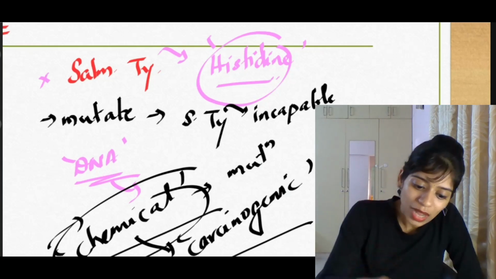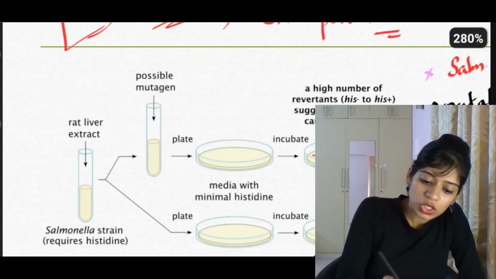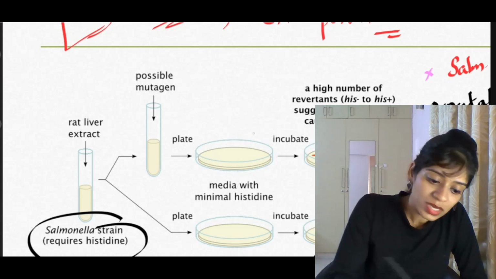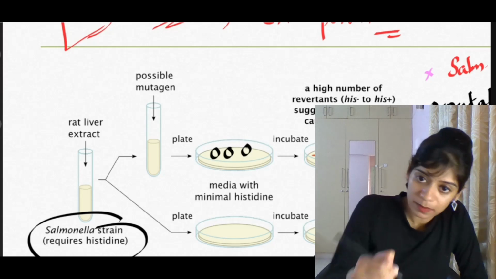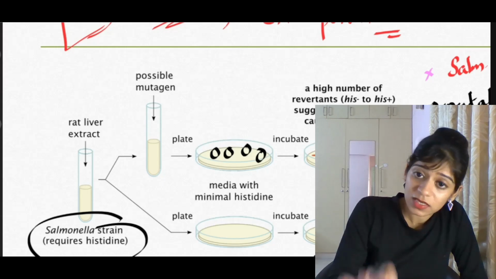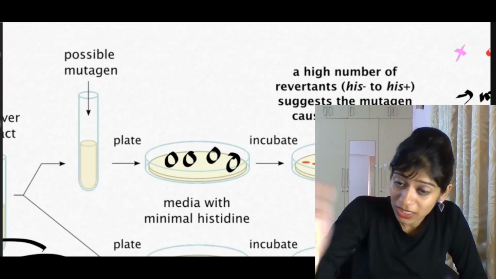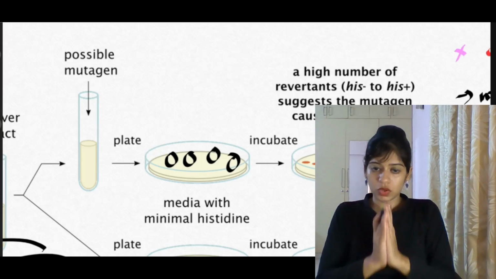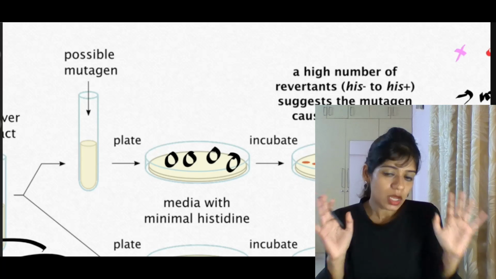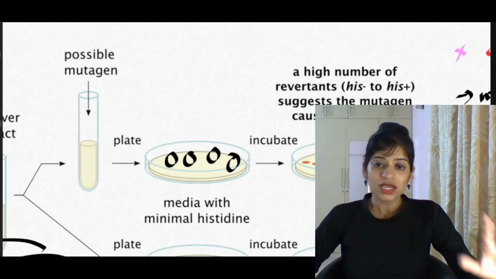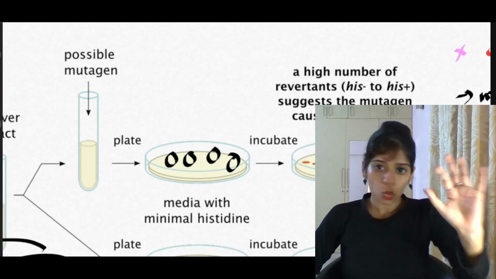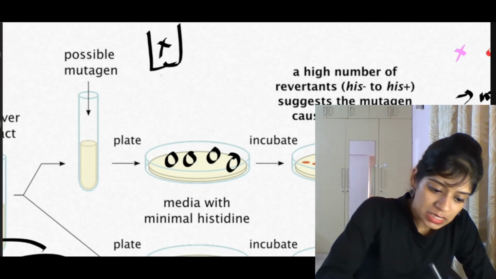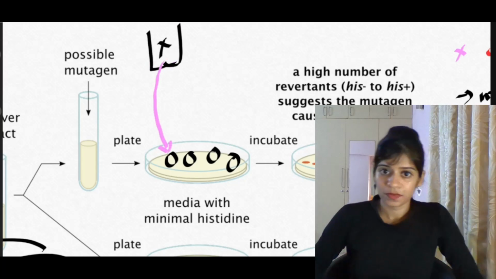Understood? This much understood. Now I'll tell you what the Ames test is. First, we take the Salmonella typhimurium strain that we have mutated and put it in a culture media. As of now, since it is mutated, it cannot grow, it cannot multiply because it does not make its own histidine. Now, I have a chemical with me. My friend has given me a chemical. I'm calling it X. And my friend has asked me, Anugraha, just see if this chemical is carcinogenic. So I take that chemical X and add it to the culture plate.